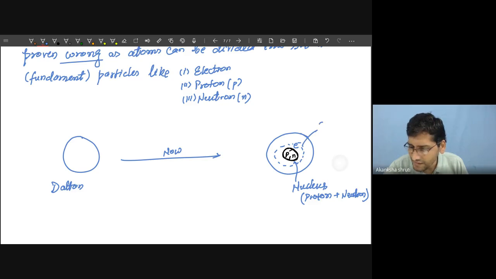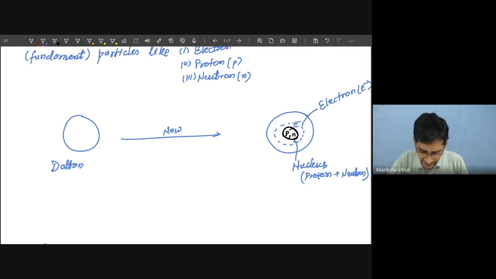So this is our electron. It is outside the nucleus, so it is also called the extranuclear particle. This thing we will learn in more detail in our next chapter. So students, this was Dalton's model, or Dalton's proposition, but the fact is this one. Now the atomic model is this one.